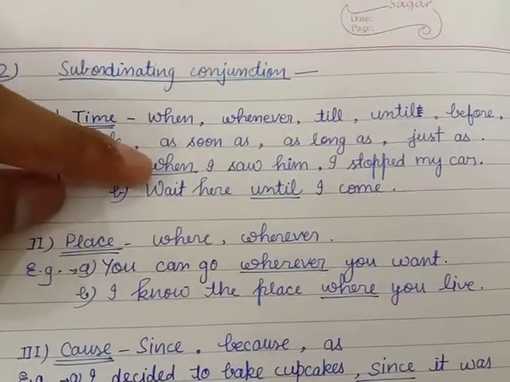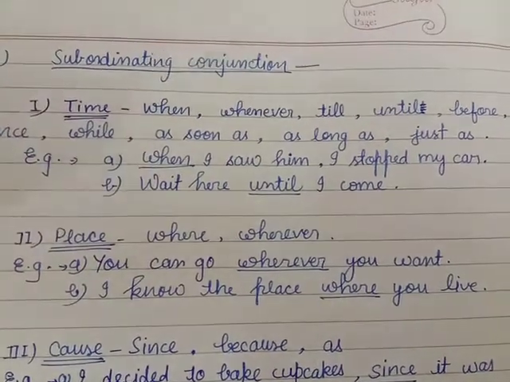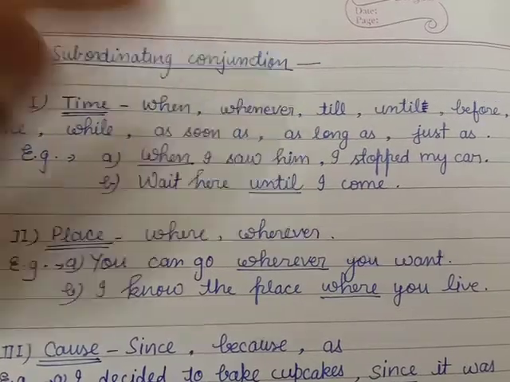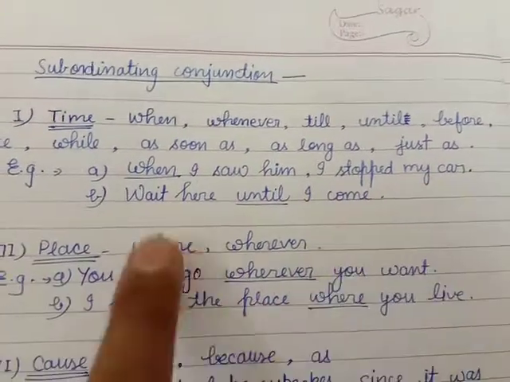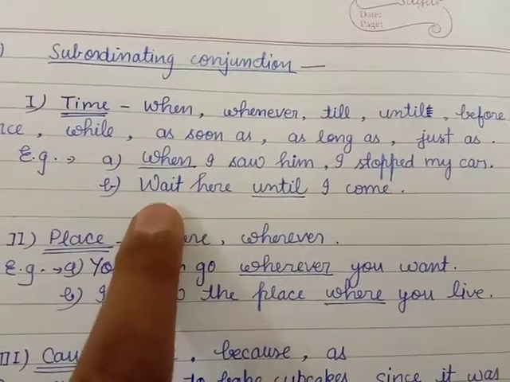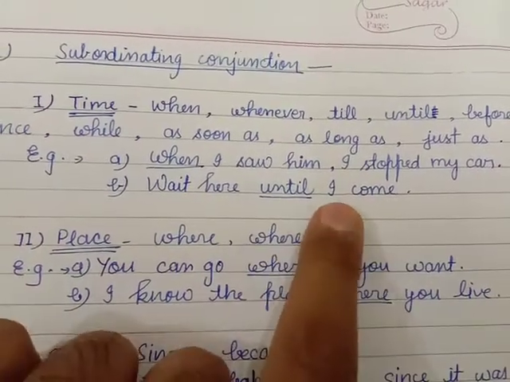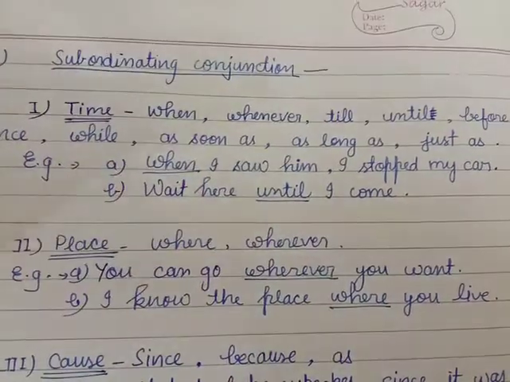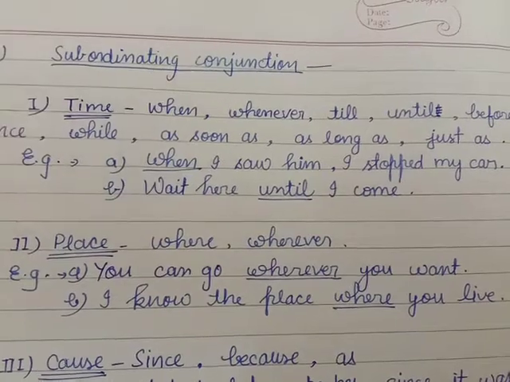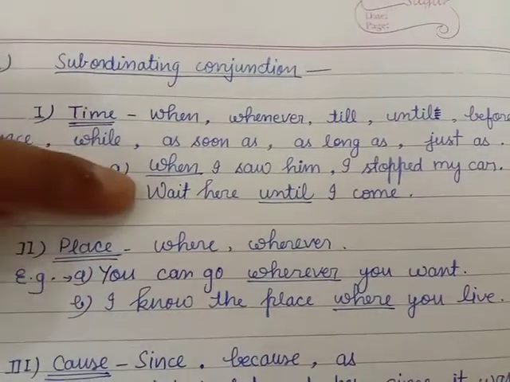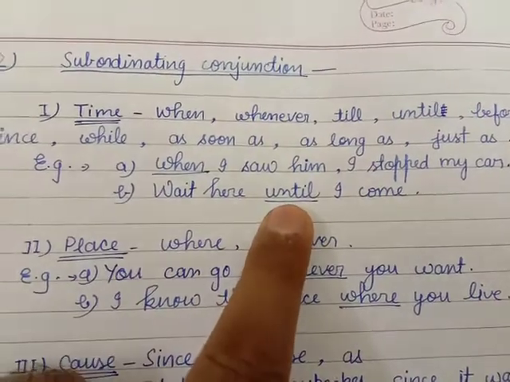When I saw him, I stopped my car. When means the time when he saw him, he stopped his car. Wait here until I come. You must wait here until I come. The time till I come, you should wait here. So this is the sentence, and it is joined by until.